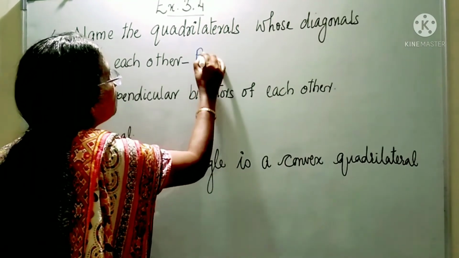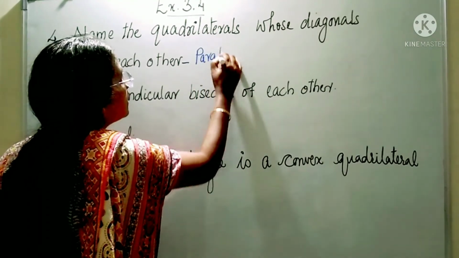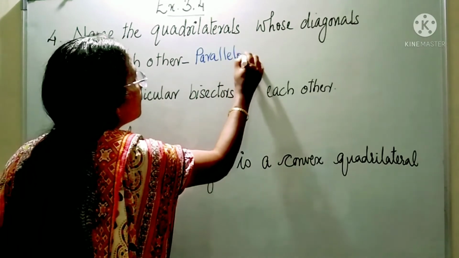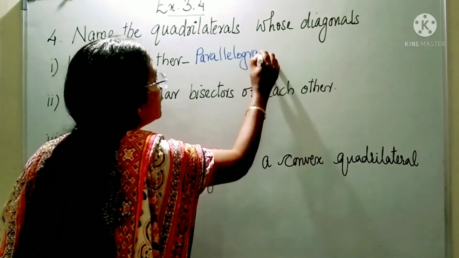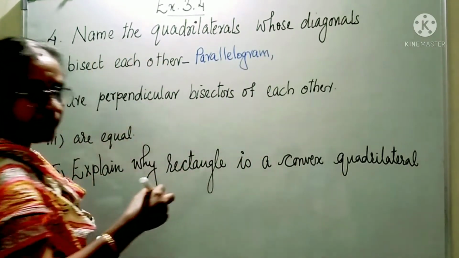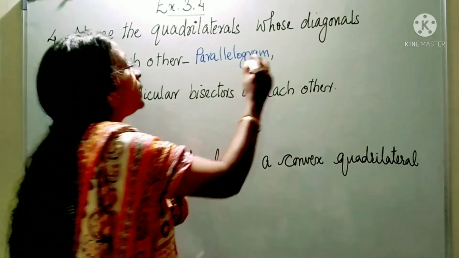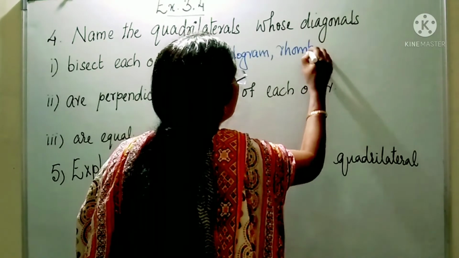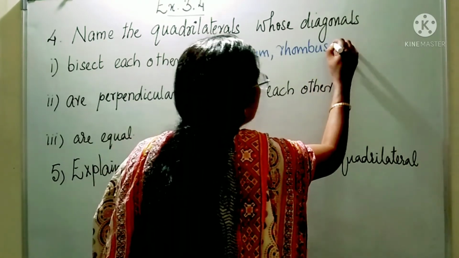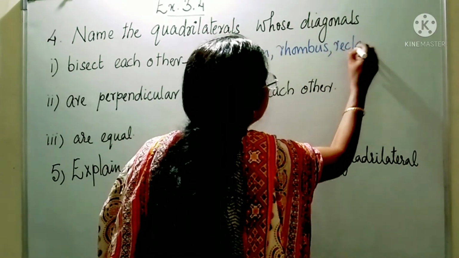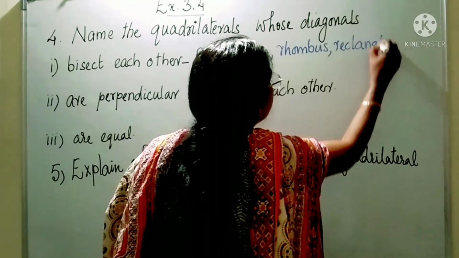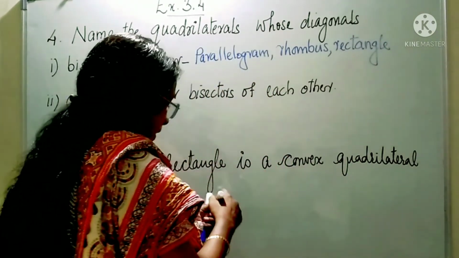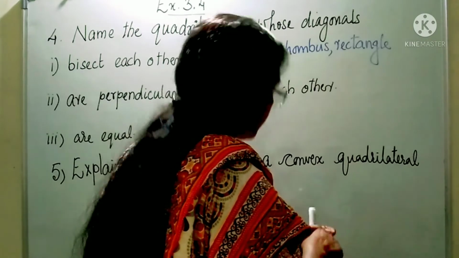In parallelogram, the diagonals bisect each other. Then in rhombus, now in rectangle, and in square.